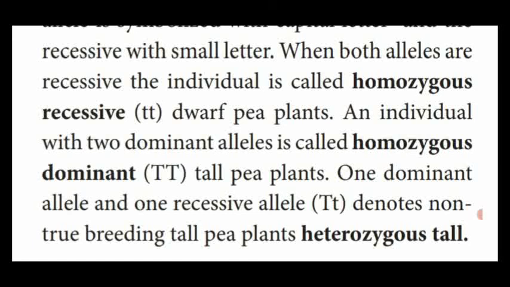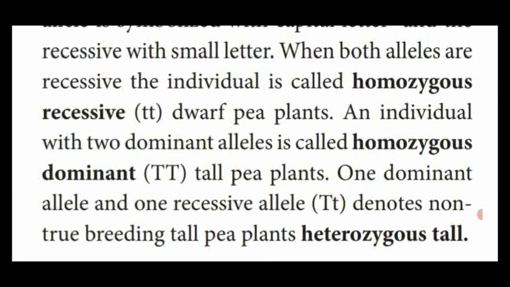Dear students, up to this we have studied what an allele is. That means each gene having an alternative form is called an allele. If both the alleles are identical, it is named homozygous, that is capital T, capital T. If both alleles are different characters, that is heterozygous, capital T with a small t.